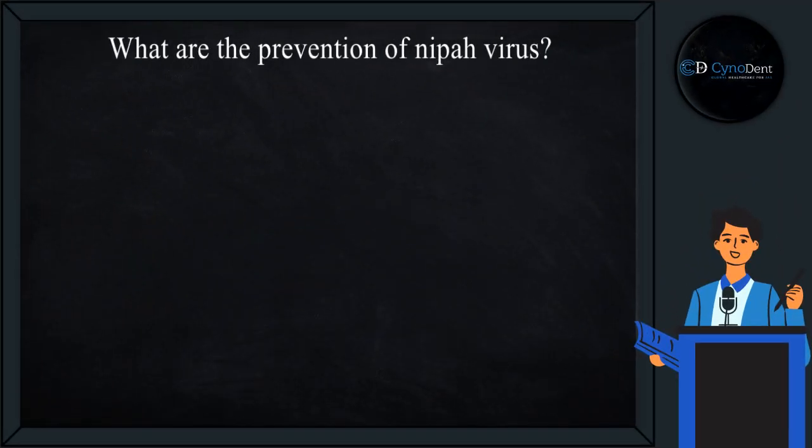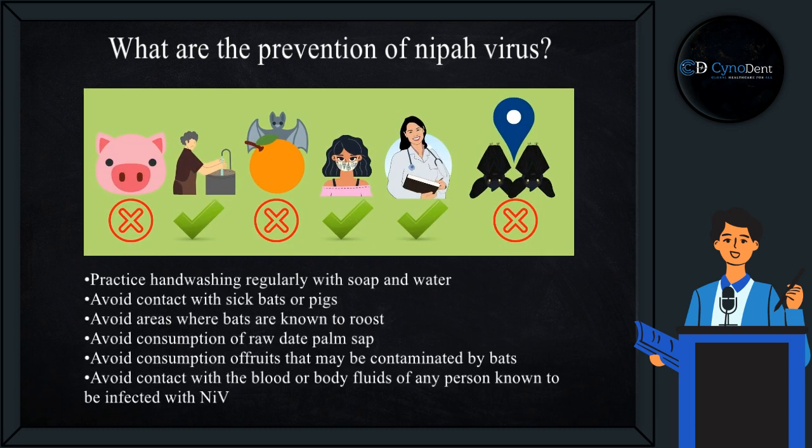Now we will see some preventions for Nipah virus. Practice hand washing regularly with soap and water. Avoid contact with sick bats or pigs. Avoid areas where bats are known to roost. Avoid consumption of raw date palm sap. Avoid consumption of fruit that may be contaminated by bats.